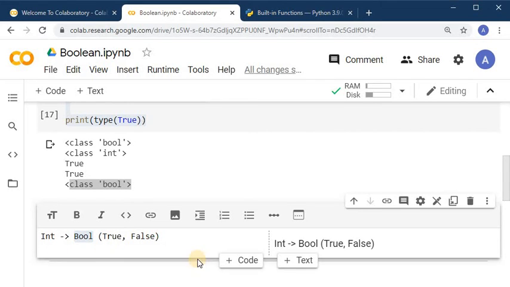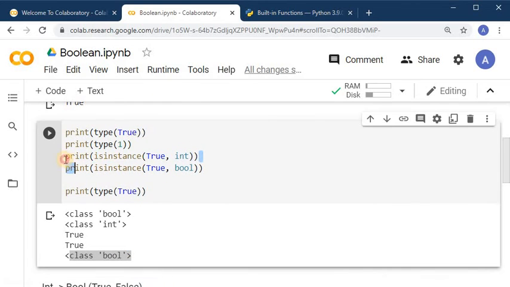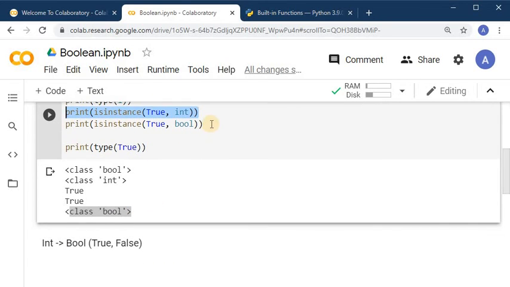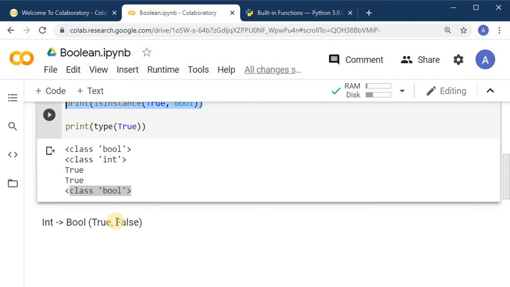So by inheritance these two values also become of the type integer. That's why in these statements it is giving True.